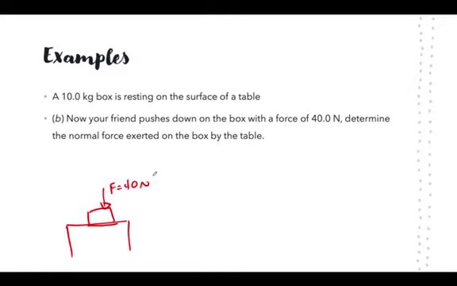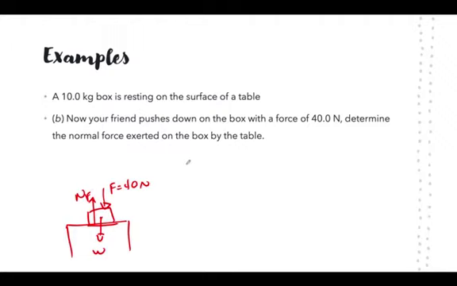All right, welcome back. As we see here, we have the same book. The book has a mass, so therefore it has a weight, and the book is resting on a table, so the table is supporting the book with an upward force.